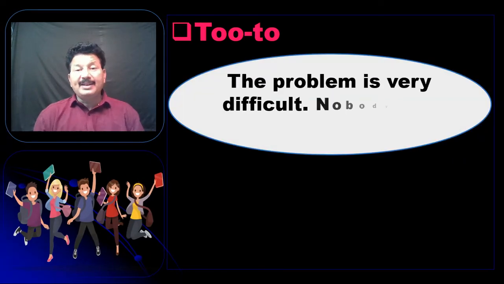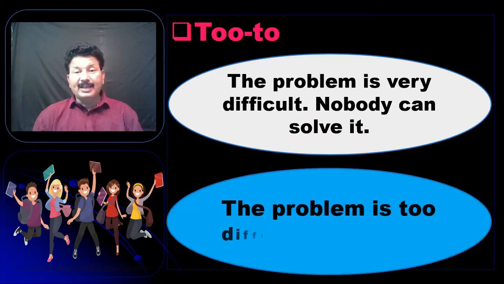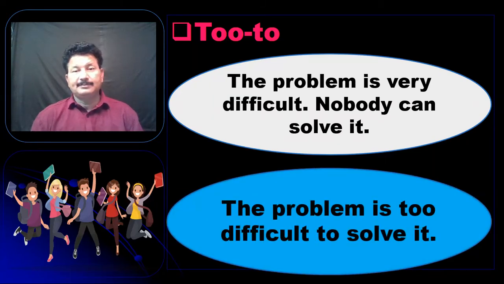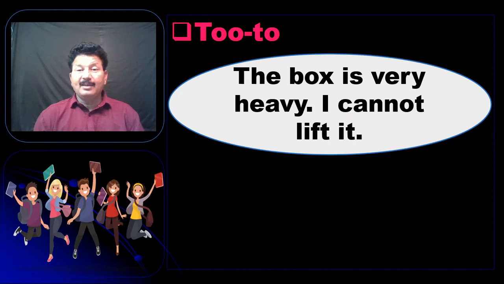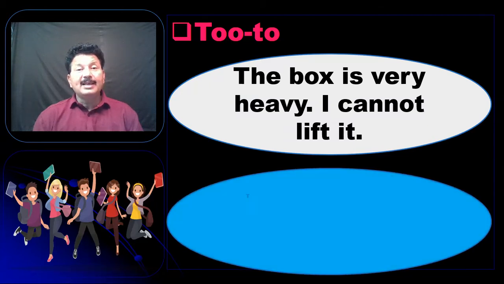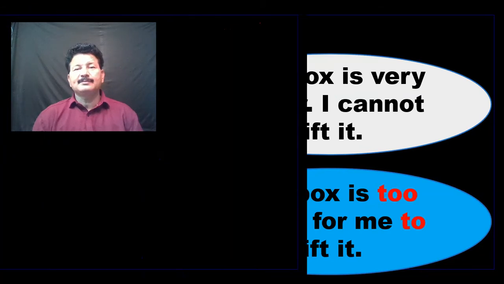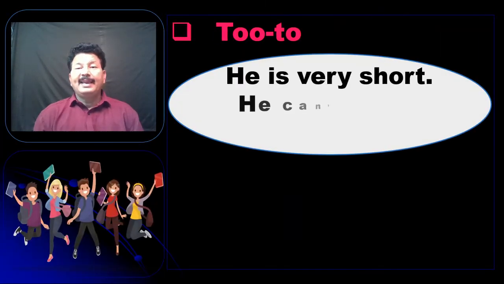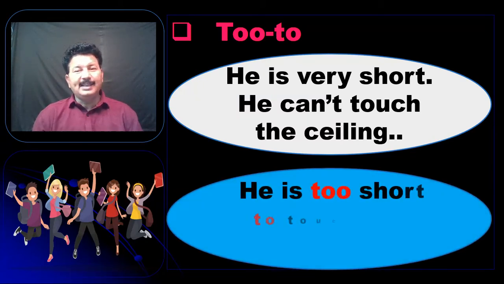The problem is very difficult. Nobody can solve it. So here: the problem is too difficult to solve. The box is very heavy. I cannot lift it. Here there's a pronoun "I", so we have to say: the box is too heavy for me to lift. He's very short. He can't touch the ceiling. So he is too short to touch the ceiling.